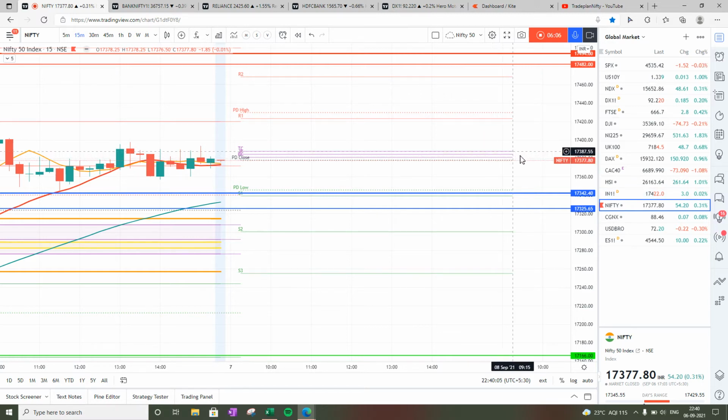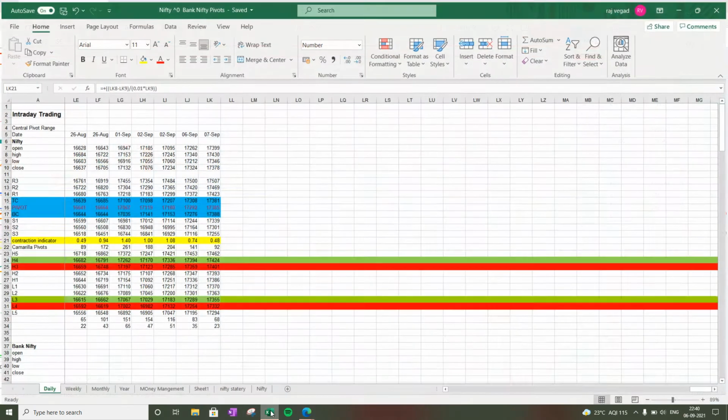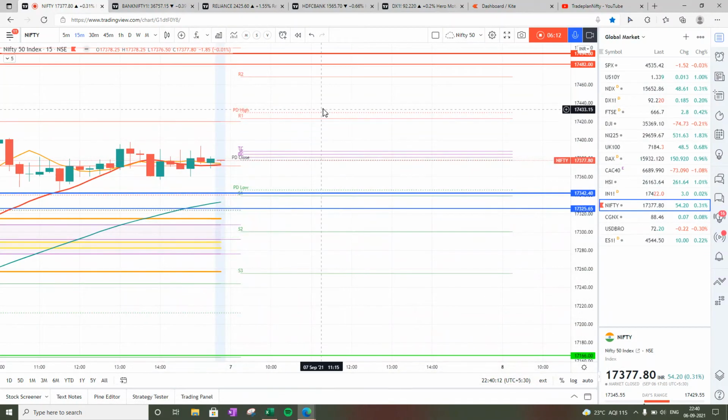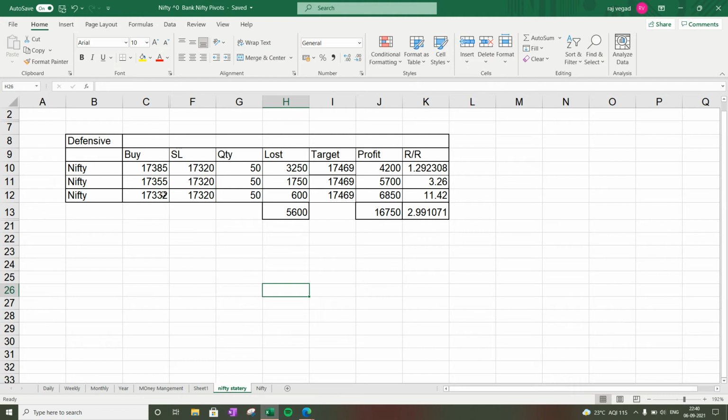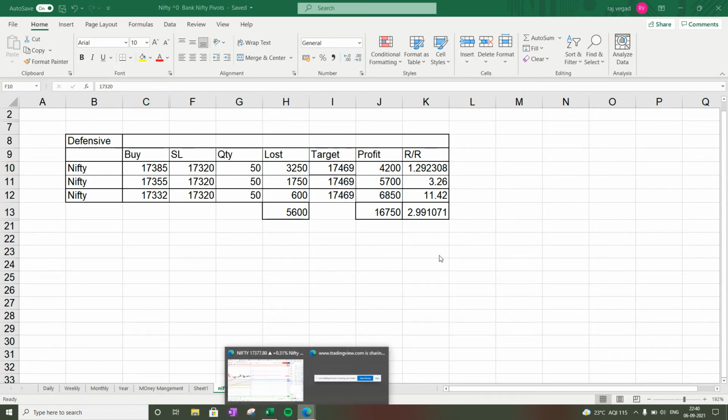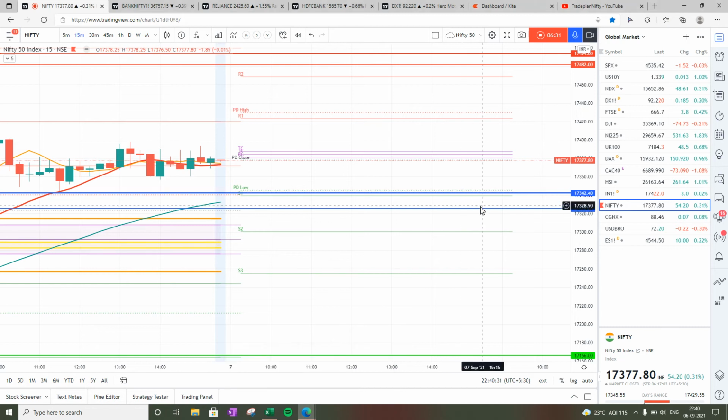So if the open is above pivot, which is at 17,385, which it looks like that it will be, then the idea is to buy on dip. So for tomorrow, my strategy for Nifty is a three lot strategy. First entry is at pivot, which is at 17,385, and stop loss is at 17,320, which is just below my blue magical line and below the 50 bar moving average,